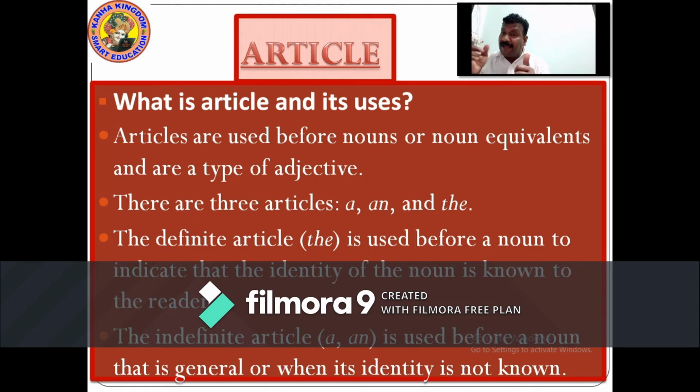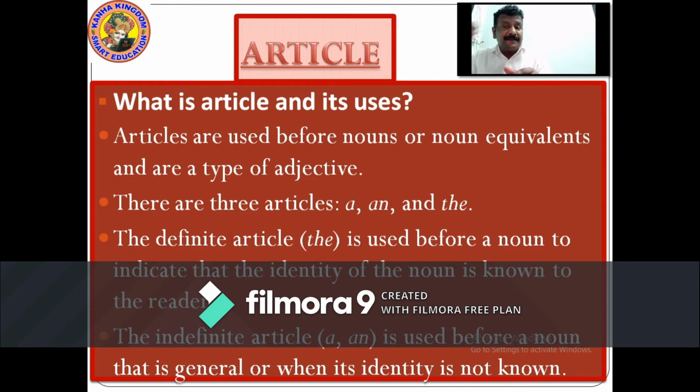U, umbrella, an umbrella. Always before a vowel, the article an is to be written. An comes before a noun starting with vowels A, E, I, O, U. Right? So that is how these articles are used. Now you are clear about that.